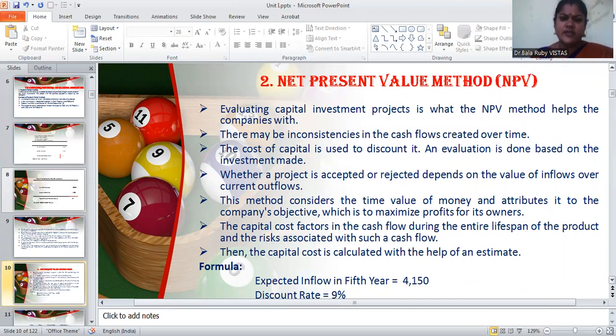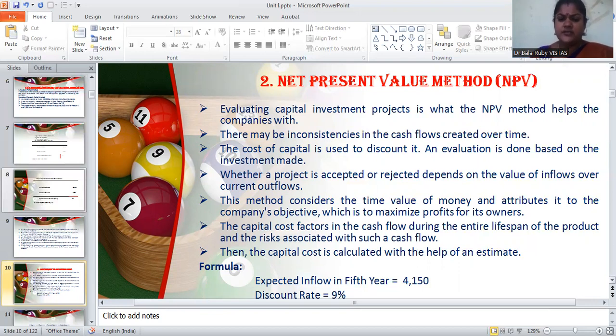There may be inconsistencies in the cash flows created over time. The cost of capital is used to discount them, and evaluation is done based on the investment made. Whether a project is accepted or rejected depends on the value of inflows as well as the value of outflows. So this method considers the time value of money and attributes it to the company's objective, which is to maximize profits for its owners.